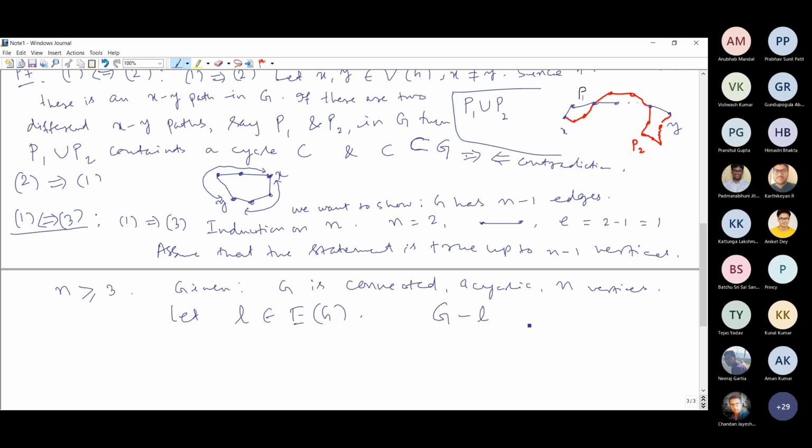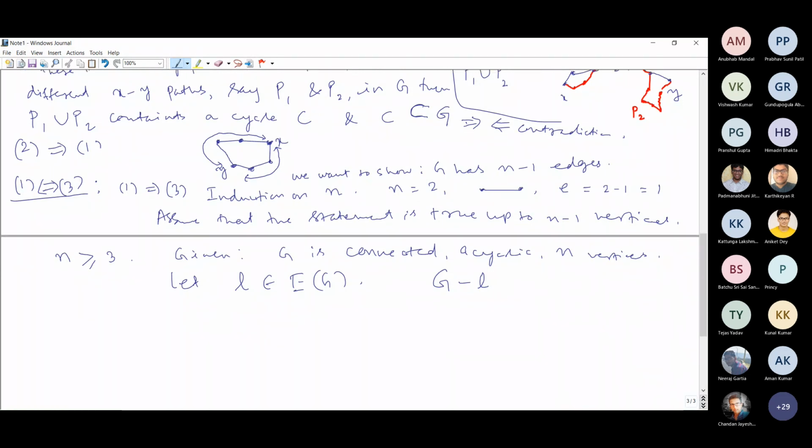One thing you notice is what removing an edge from a graph means. Suppose the end vertices of this edge are x and y. Then we just make the vertices x and y disconnected. We don't remove the end vertices.